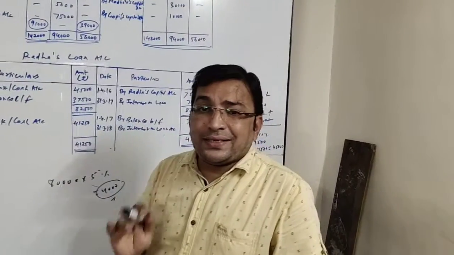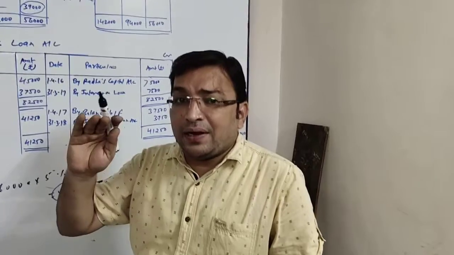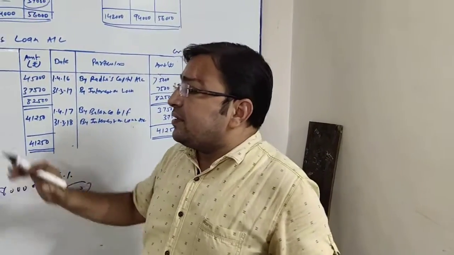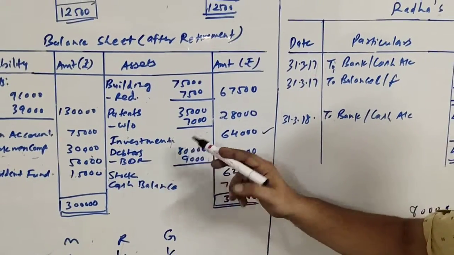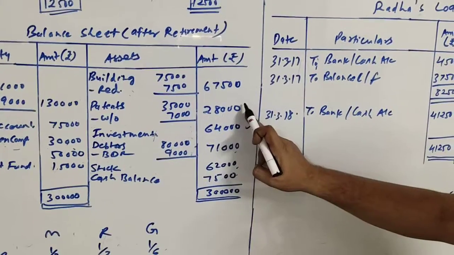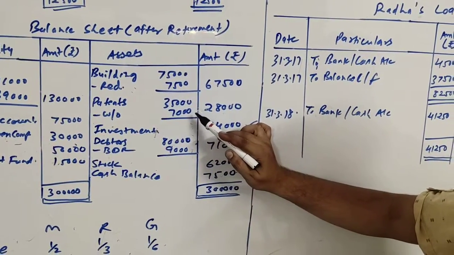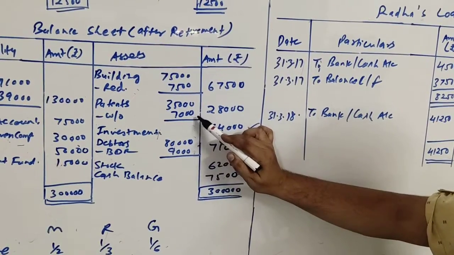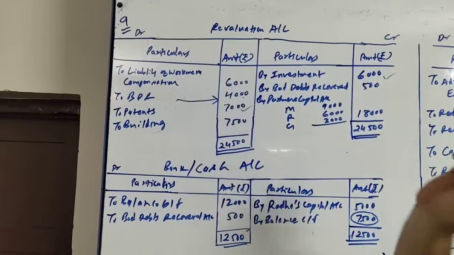So friends, patents are given as 35,000 to us, and it is given that its value is to be reduced by 20%. So here it is patents 35,000 minus written off or reduced 20%, that is 7,000. So 28,000 will be the outer column. Now the 7,000 which is reduced or written off will be debited to the revaluation account. So here it is to patents rupees 7,000.